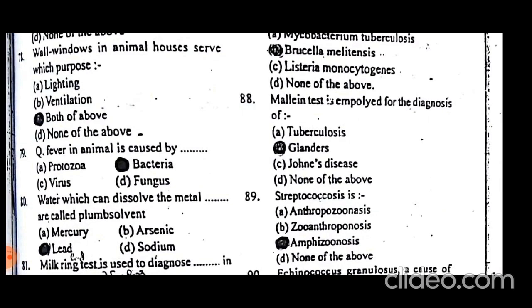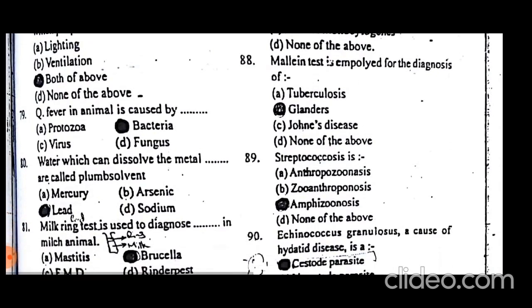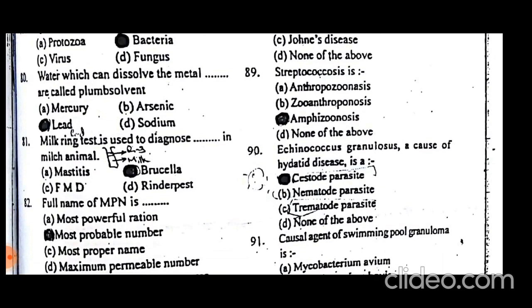Mallein test is employed for the diagnosis of glanders. Glanders is diagnosed by the mallein test. Streptococcus is amphizoonosis. Amphizoonosis means amphi, meaning both. Zoonosis means that it can be zoonotic. It means that both animals and humans can infect each other: an infected human can infect a normal human, and an infected human can infect a normal or uninfected animal.